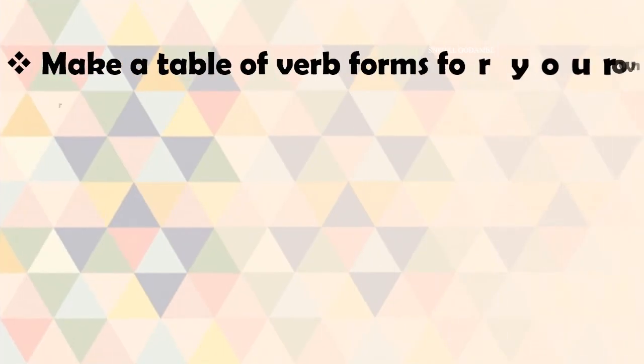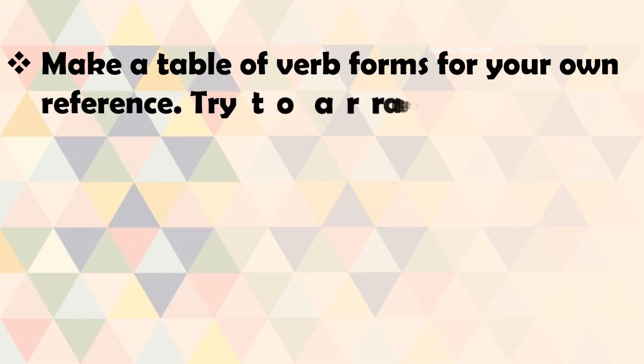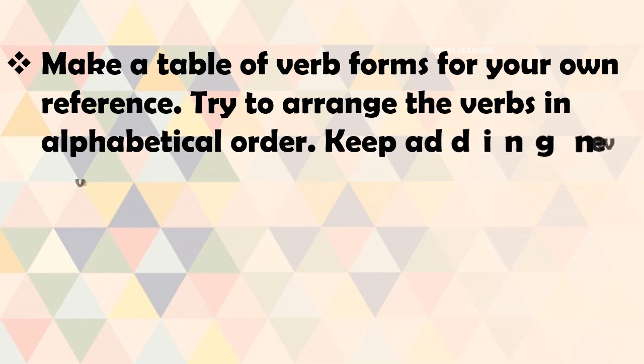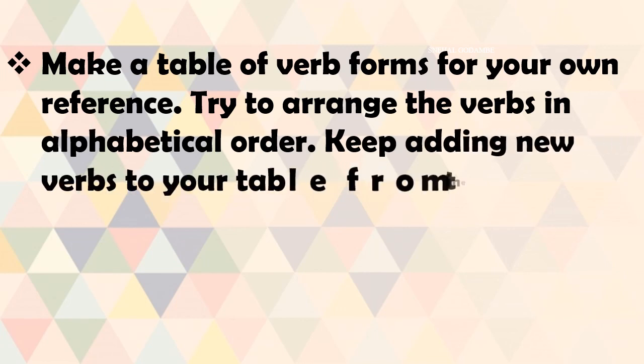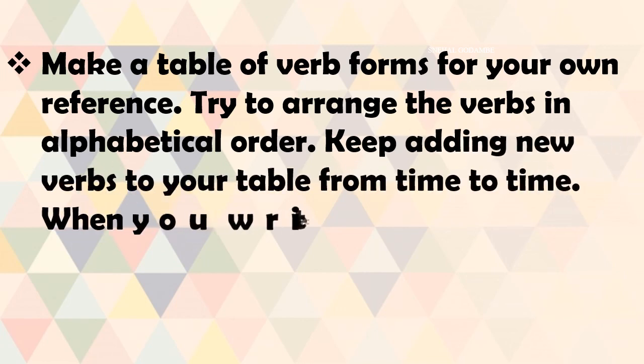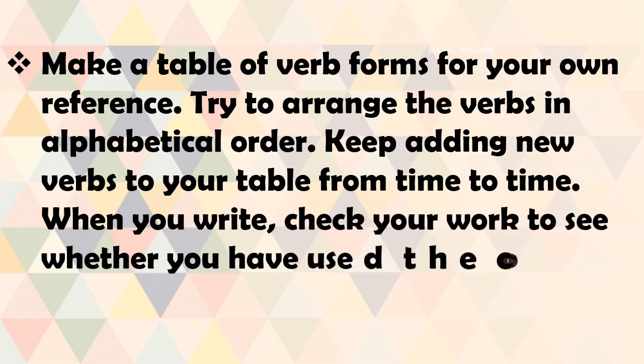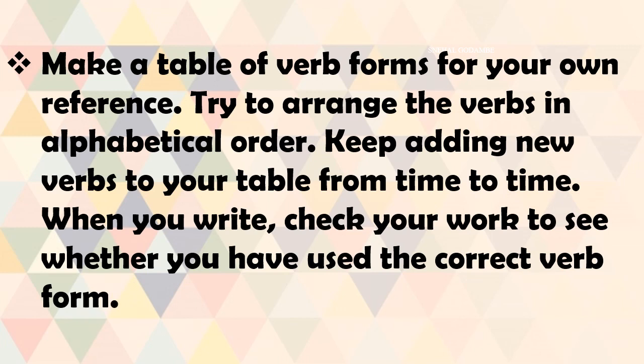So now what you will do after watching this video is make a table of verb forms for your own reference. Okay, you keep it ready. Try to arrange the verbs in alphabetical order. Then keep adding new verbs to your table from time to time. You keep a verb form table ready, okay? And then when you write, check your work to see whether you have used the correct verb form. Keep this in everyday practice. Add at least 4 to 5 verbs in that table every day.